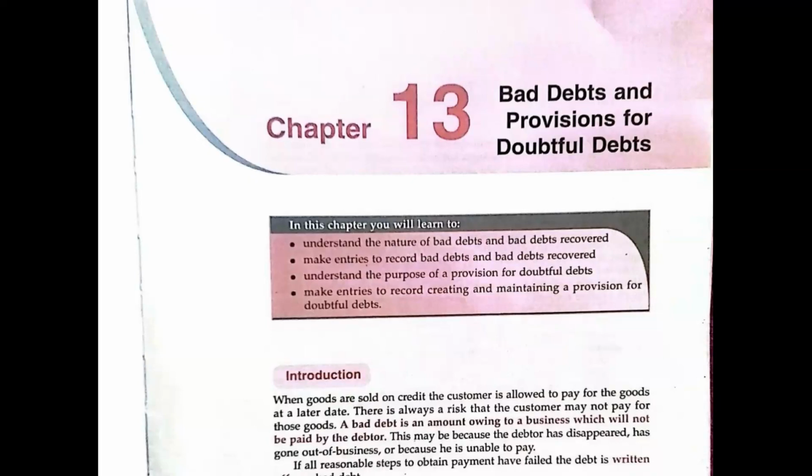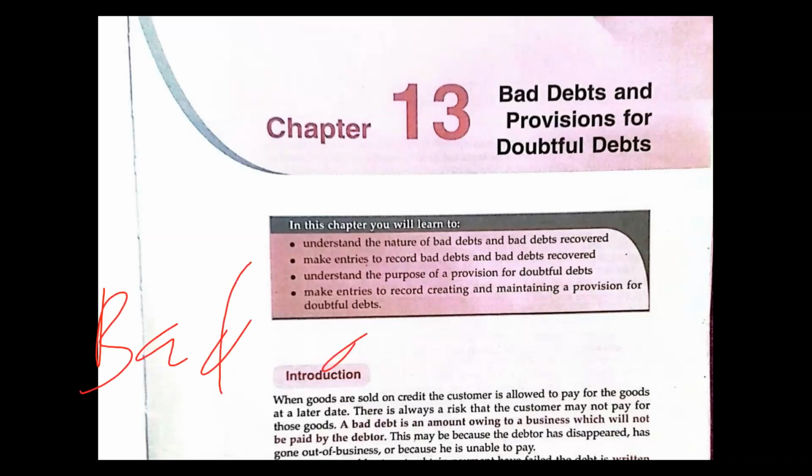Is that clear? So bad debt is an irrecoverable amount, the amount that you cannot recover from your debtors. The people that owe you are called the debtors. Then the money that they owe you is called the accounts receivable.